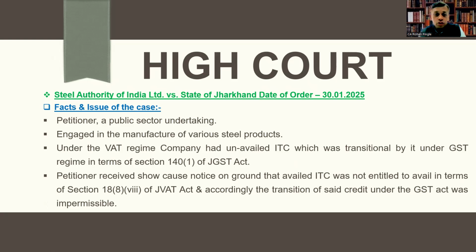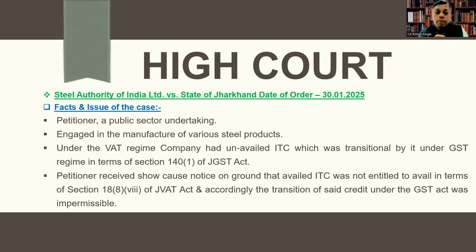Under the VAT regime, the company had unavailed ITC, which was transitioned by it under the GST regime in terms of section 140 subsection 1 of the JGST Act, that is the Jharkhand GST Act.